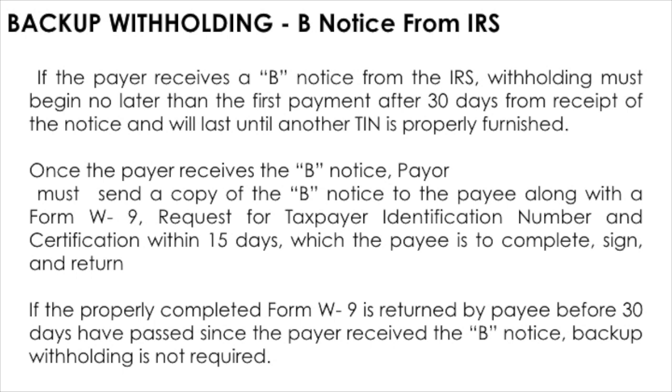Once the payer receives the B notice, the payer or the employer must send a copy of the B notice to the payee or the non-employee along with a Form W-9, that is the request for taxpayer identification number and certification, within 15 days, which the payee needs to complete, sign and return. And if the properly completed Form W-9 is returned by the payee before 30 days have passed since the payer receives the B notice, then backup withholding is not required.